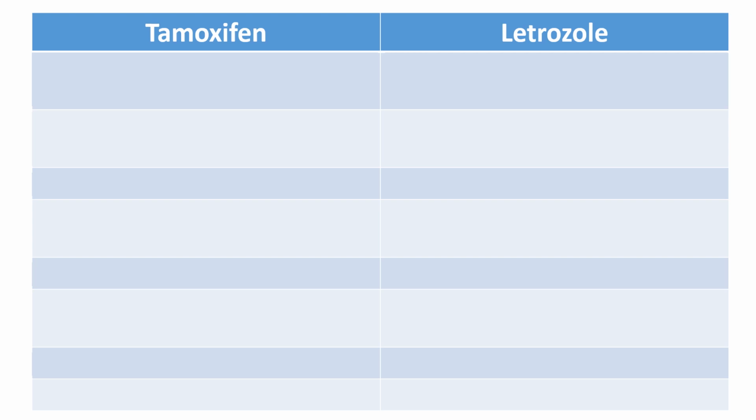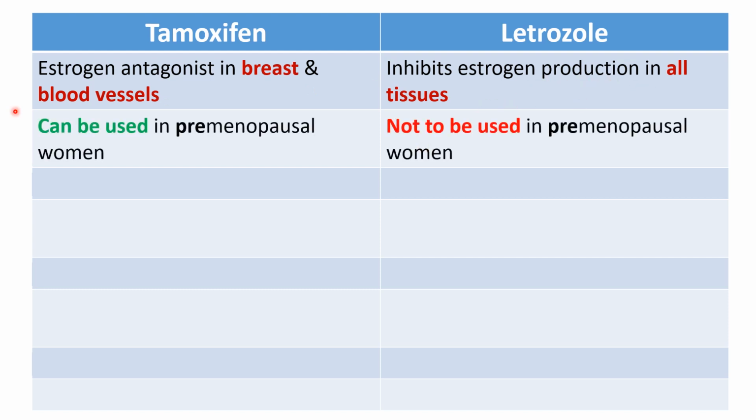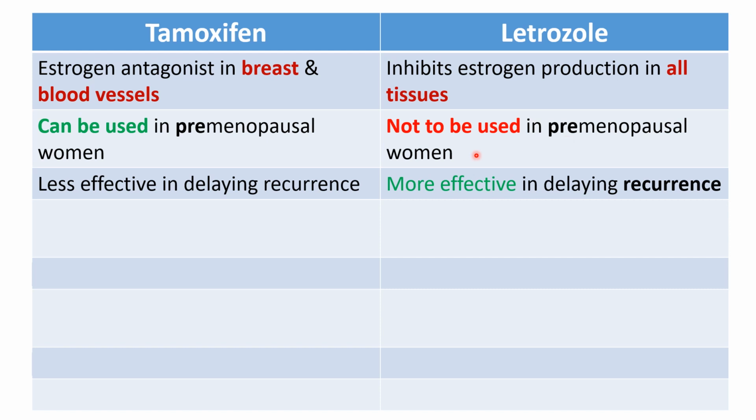Let's see the differences between SERM prototype tamoxifen and aromatase inhibitors prototype letrozole. Tamoxifen is an estrogen antagonist in breast and blood vessels, while letrozole inhibits estrogen production in all tissues. Tamoxifen can be used in premenopausal women as well, but letrozole cannot be used in premenopausal women. Tamoxifen is less effective in delaying recurrence, while letrozole is more effective in delaying recurrence.